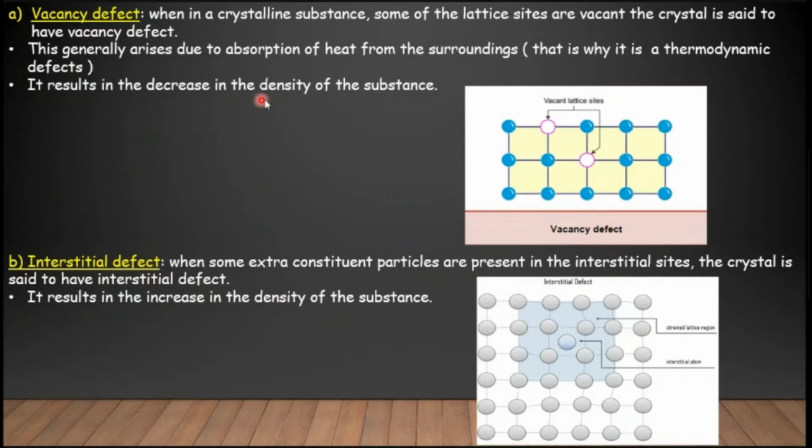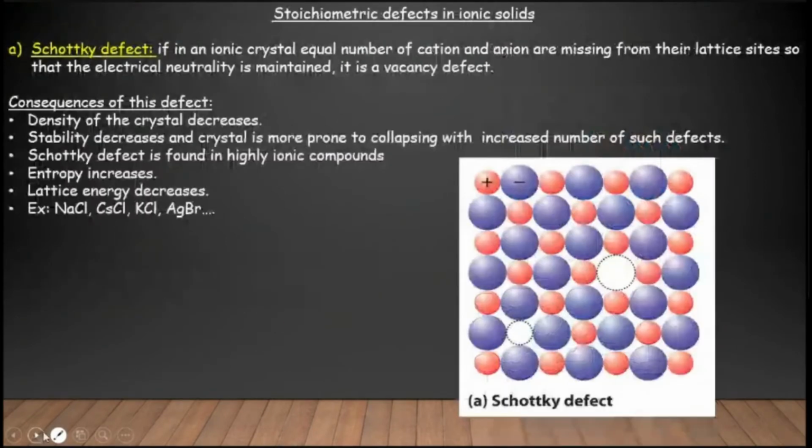Two things. In case of vacancy defect, the density of the substance decreases. In case of interstitial defect, the density of the substance increases. Right. Move on to the next.